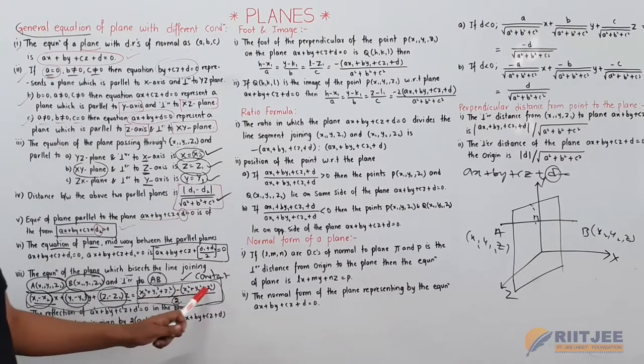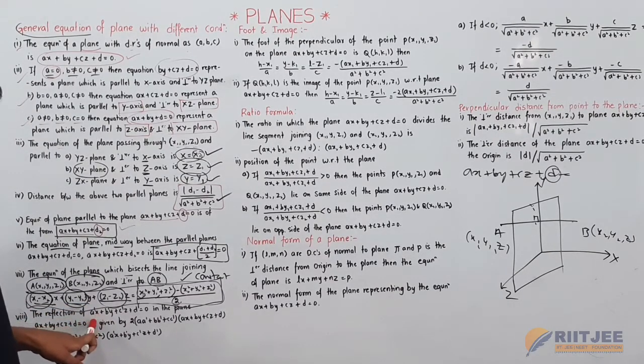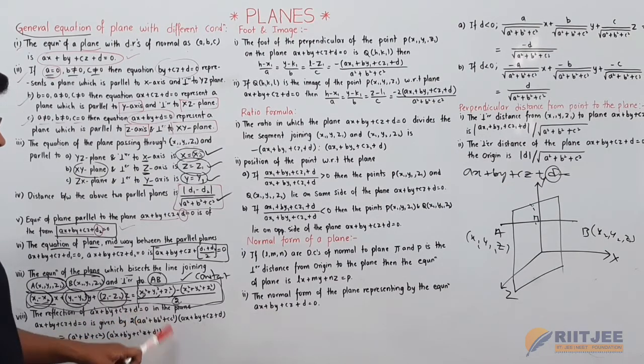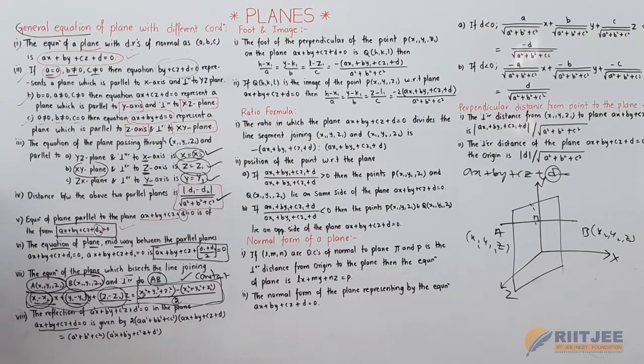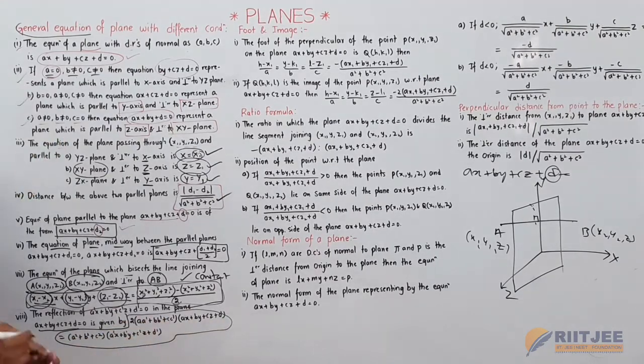By substituting the 2 points in this formula, we will get the value of d. This is all about the quotient of x, quotient of y, quotient of z here. And the next point is the reflection of a dash x plus b dash y plus c dash z plus d dash is equal to 0 in the plane ax plus by plus cz is equal to 0 is given by, this is the reflection condition for the two planes.